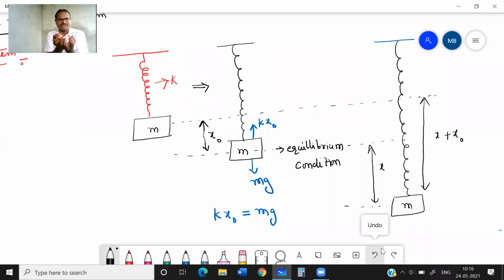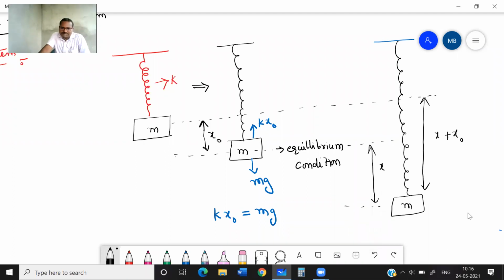First, when you attach the mass, it will expand by x naught. After that, again you pull it down. Totally, you expanded x plus x naught. Now release it. What will happen? The block will go up. It will overshoot that equilibrium position, go somewhat up and again come down. Up and down oscillations it will do, vibrating about its mean position. To and fro motion about its mean position. So it is SHM, simple harmonic motion.